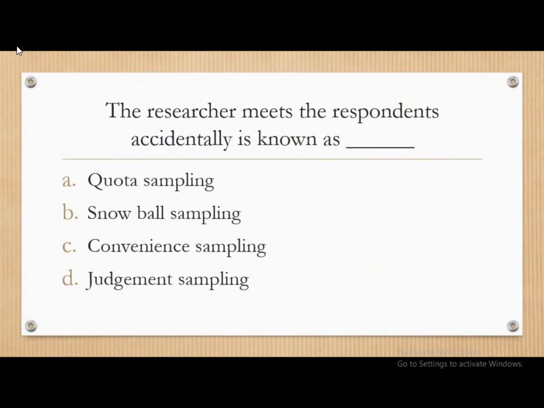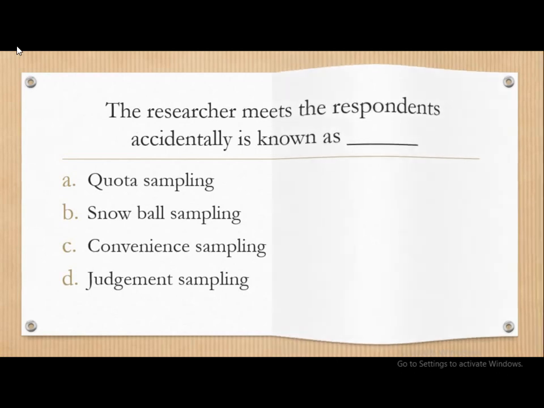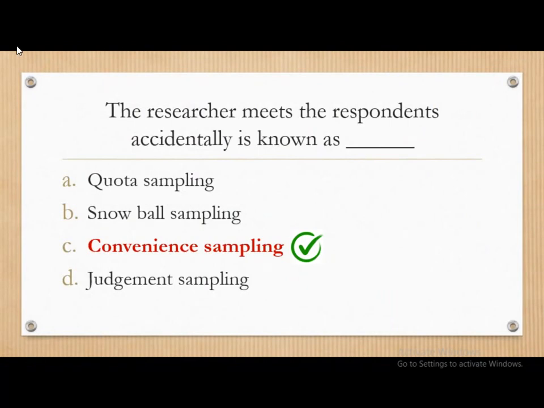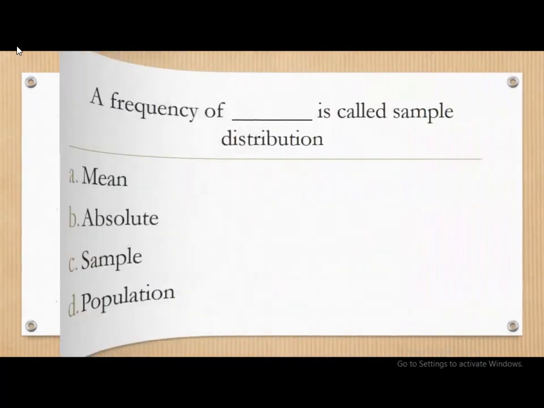Next question: the researcher meets the respondents accidentally is known as dash. I repeat again. The question is: the researcher meets the respondent accidentally is known as dash. The options are quota sampling, snowball sampling, convenience sampling, and judgmental sampling. And the correct answer is convenience sampling, the researcher meets respondents accidentally.